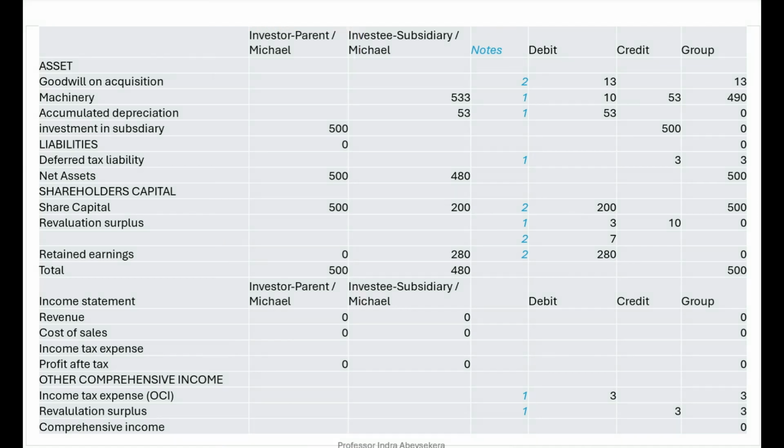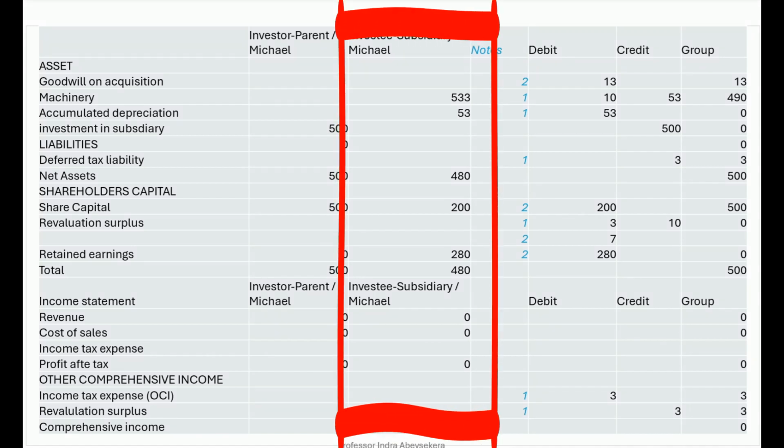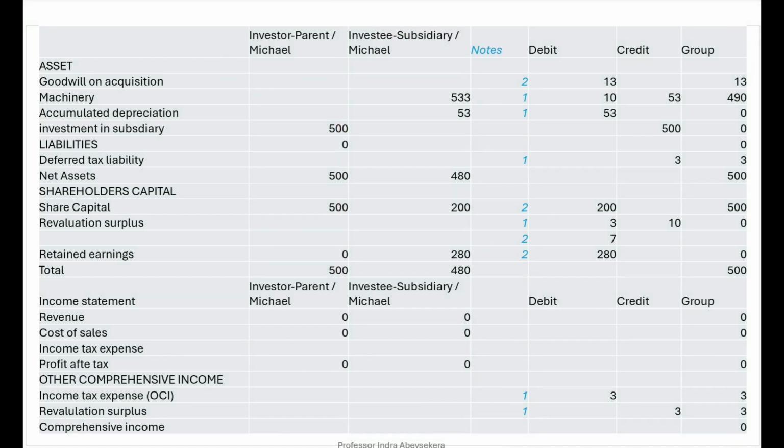From that, Michael bought Samuel's business, which had share capital of 200 million and retained earnings of 280 million. Together is 480 million. And additionally, there was machinery, which is 480 million carrying value.